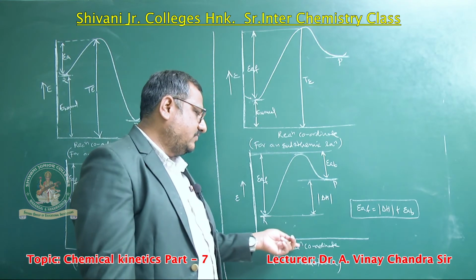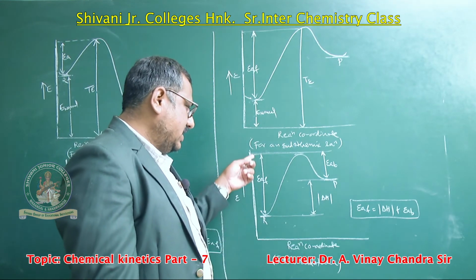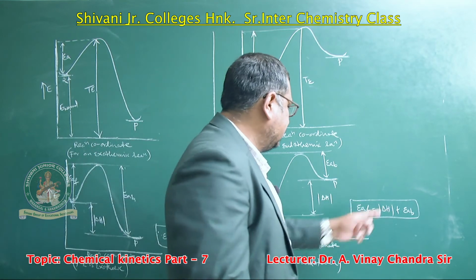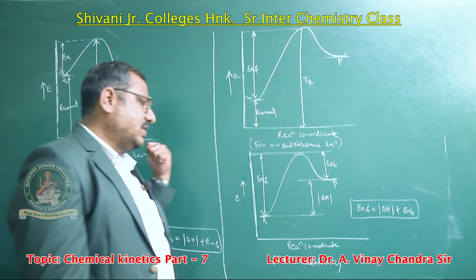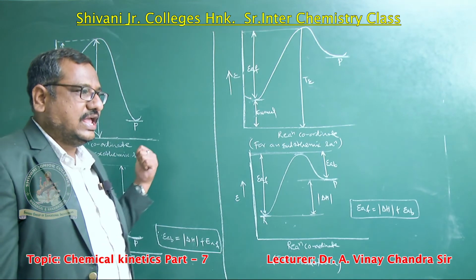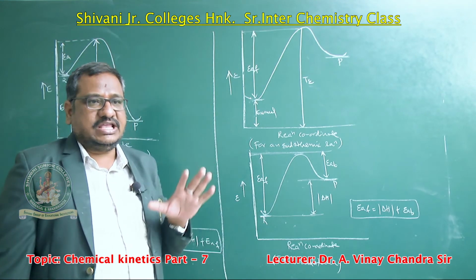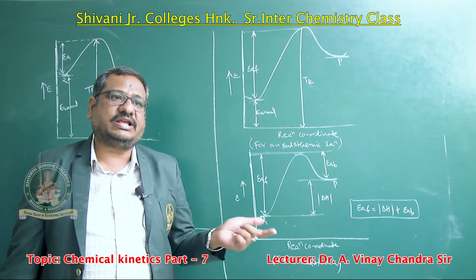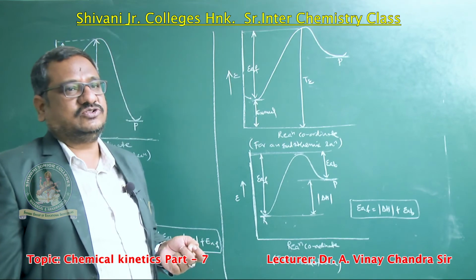Now in this condition, for the reaction coordinate, EAF is the activation energy of the forward reaction, and EAB equals mod delta H plus EAF, for the calculation of both endothermic as well as exothermic reactions. In entrance examinations, they give the graph, and based on the graph you can observe whether the reaction is exothermic or endothermic.